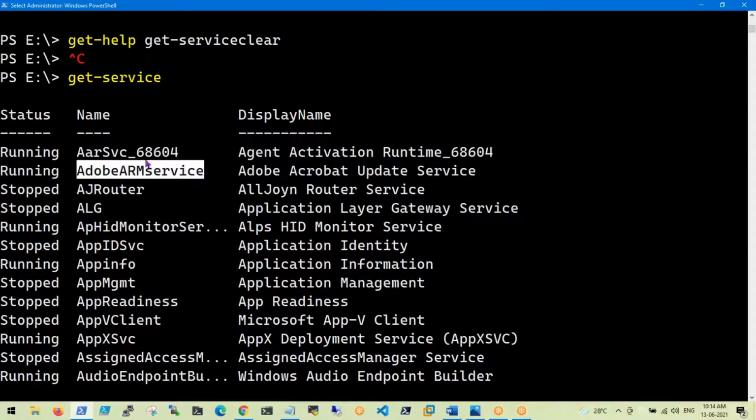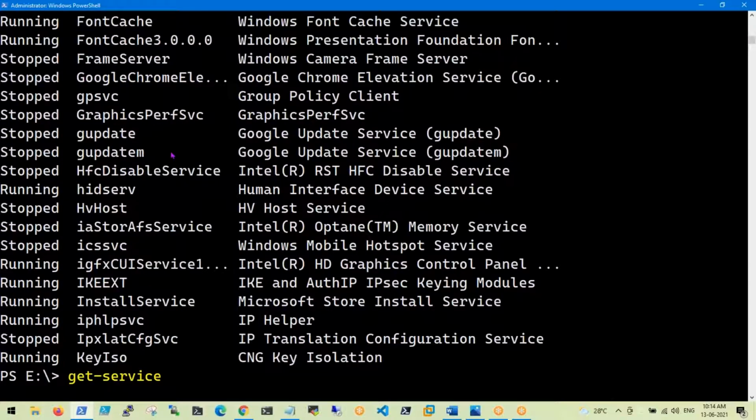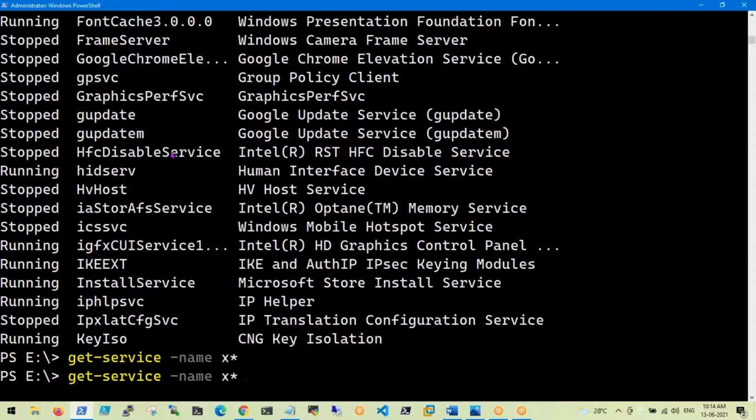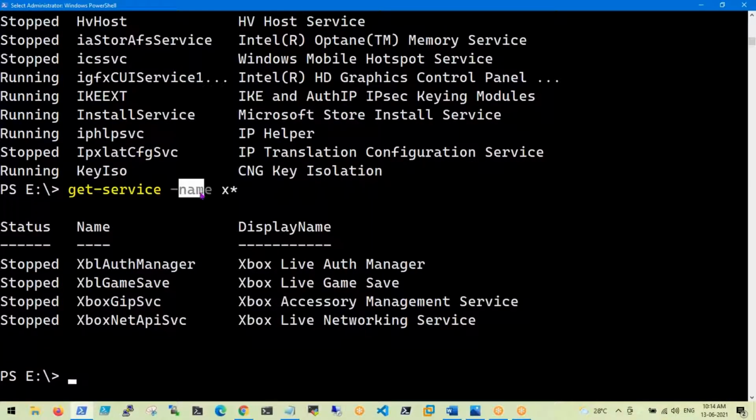This is a name property value. Why? Because under this, I want only those objects which start with the X character. Is it possible? Yes, really it is possible. See, this is the parameters concept. Are all these starting with X or not? All of these are starting with X. This is a filtration, and we have advanced filtration also.